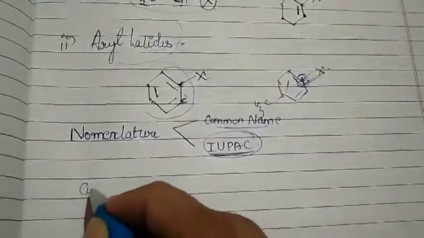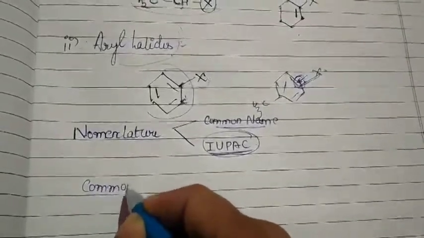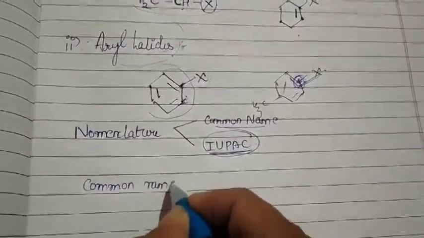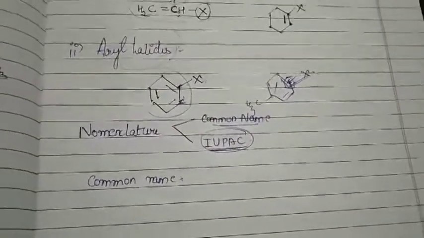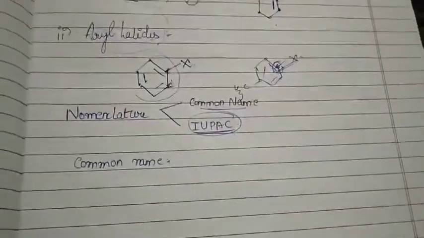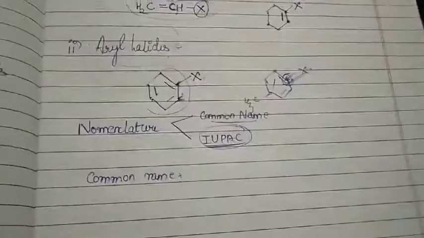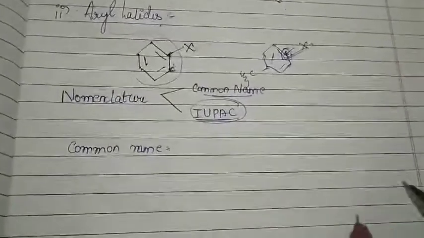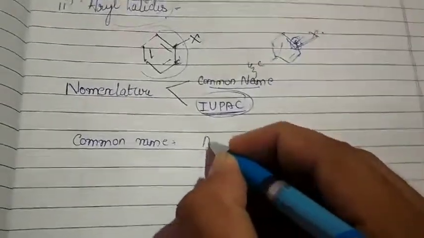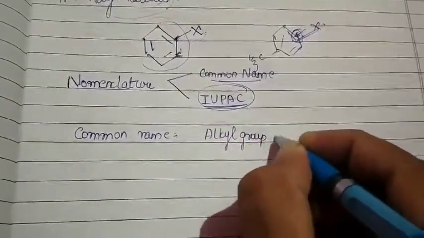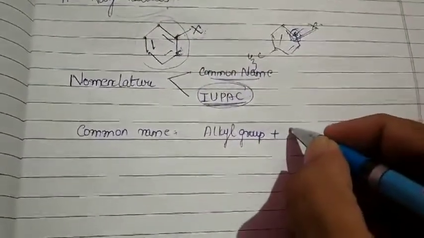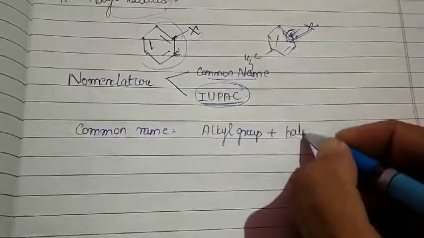Let me first of all introduce how to give the common name for your haloalkanes. Whenever you are naming haloalkanes by common name, first of all we have to write the respective alkyl group, and then add the respective halide.